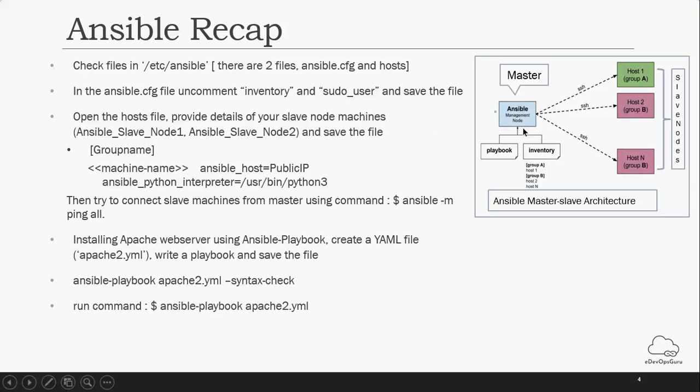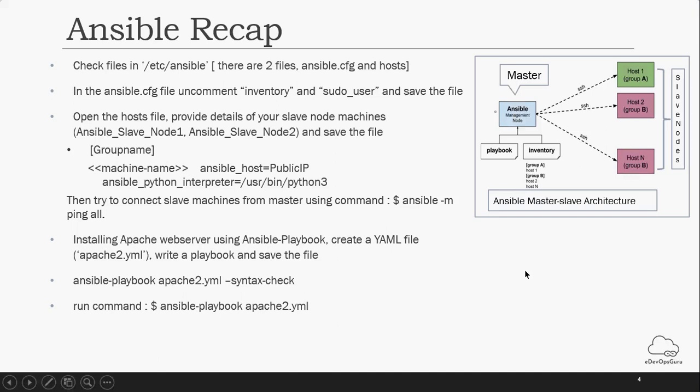So how will you know whether your master node and slave node are communicating properly, and whether the public key is already shared between the two? This is the command: ansible -m ping all. If the connection is through, it will respond with a ping pong text in green color. That helps confirm that everything is fine and the communication is established between the master and slave node.